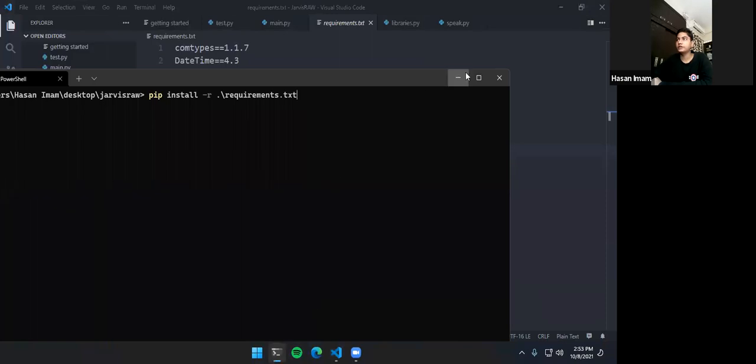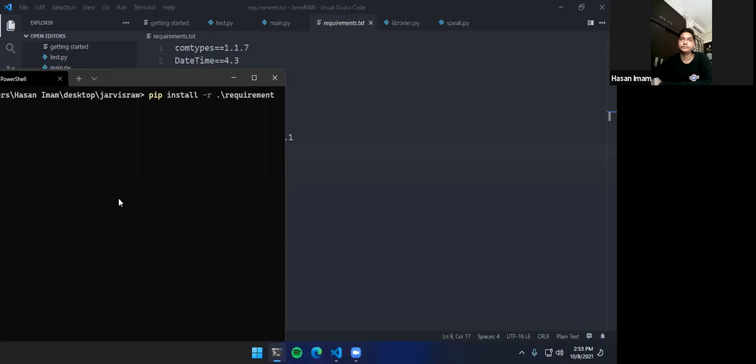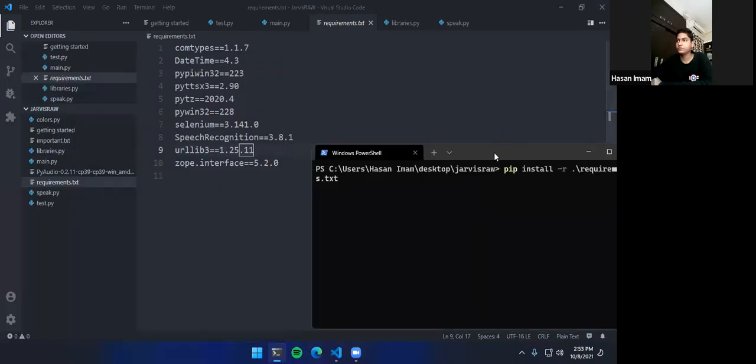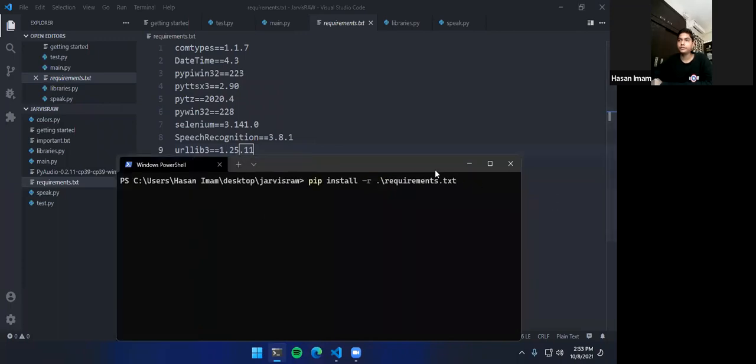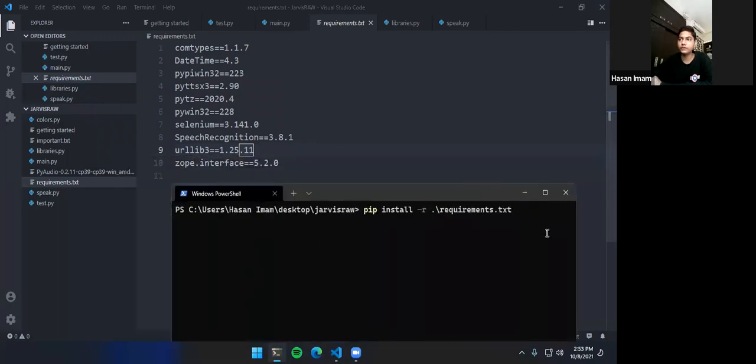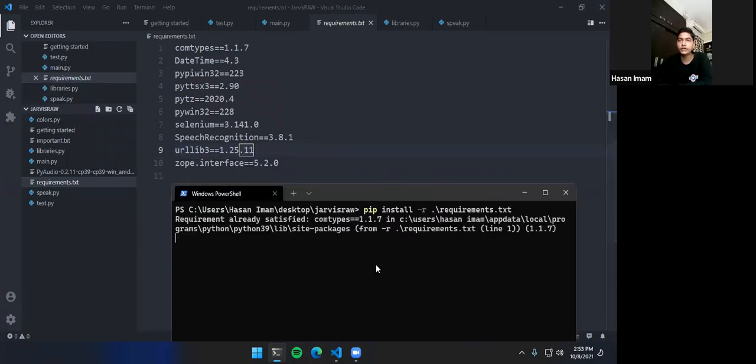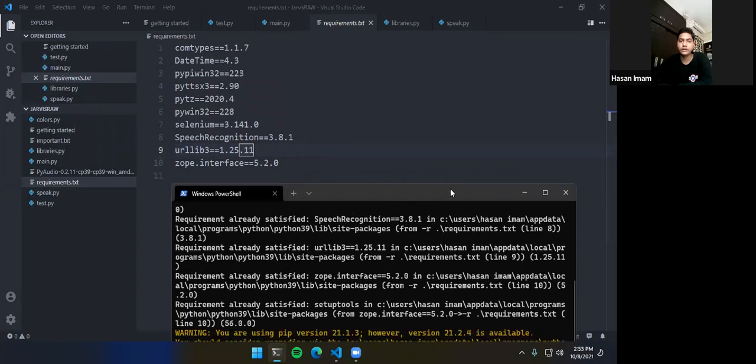All right, let me just clear the whole display here. Yeah, there we go. Once you have -r, where r stands for read, and then requirements.txt, it will read everything and install it accordingly.